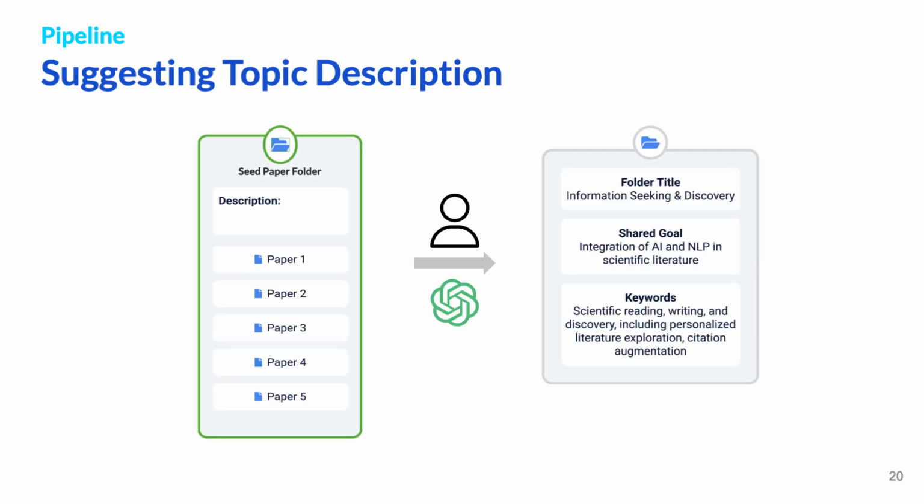First, to ensure that all these descriptions are relevant to the topic of the folder, PaperWeaver allows users to provide and update a succinct topic description for their folders. To lower the effort of writing them, our system uses an LLM to generate a default description based on previously collected papers in the folder.